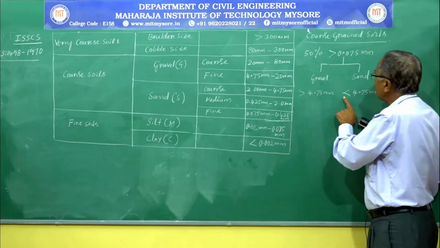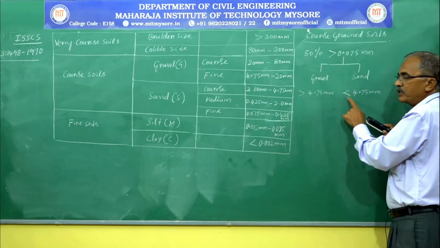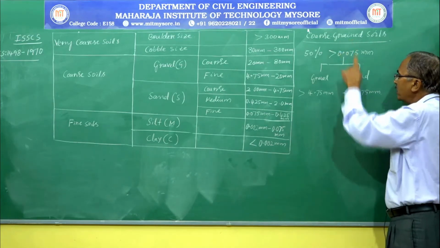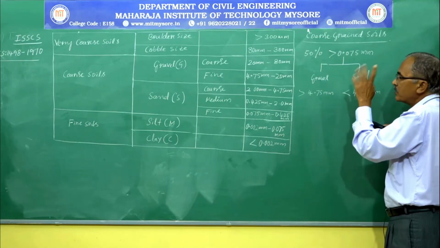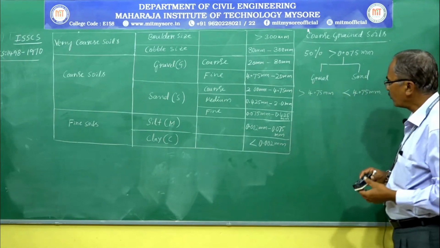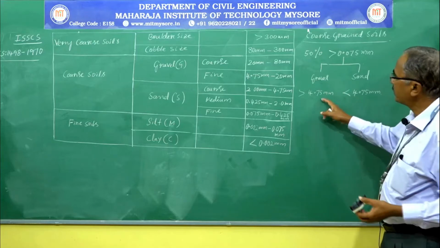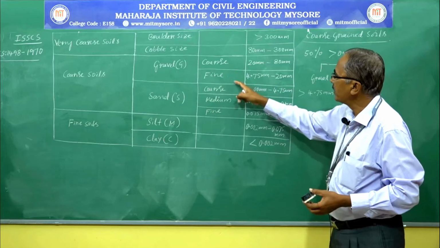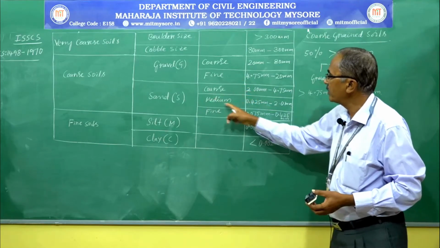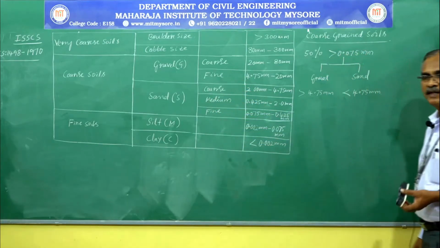And if more than 50% of this coarse grained soil is less than 4.75 millimeter IS sieve, it is called sand. Of course, this gravel and sand can be further grouped into coarse gravel and fine gravel, and coarse sand, medium sand, and fine sand.